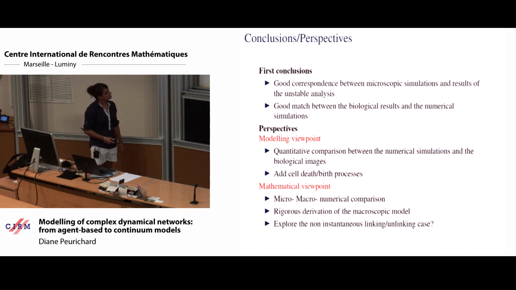And from a mathematical viewpoint, what we would want to do is a rigorous derivation of the macro model, as I said before, and I also want to emphasize the need to have non-instantaneous linking, to be closer to the biology.